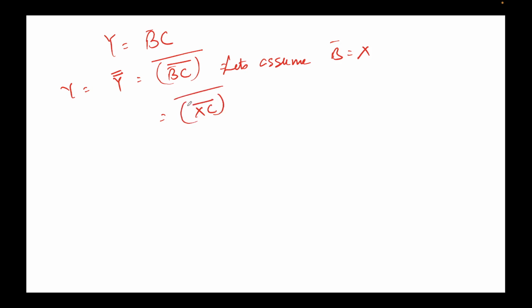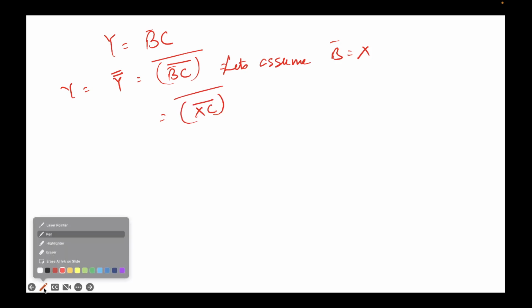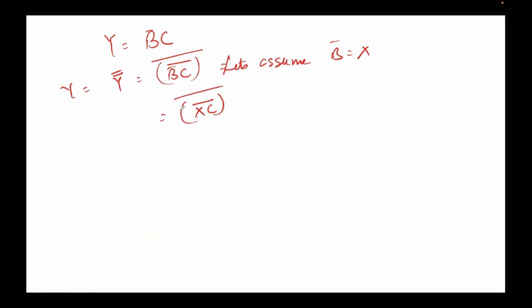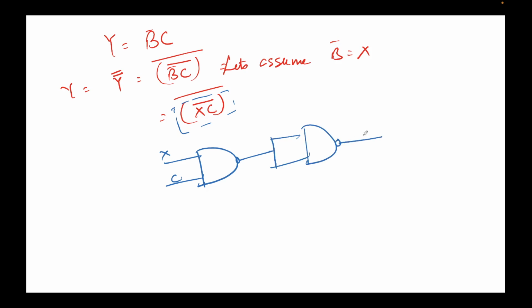Now note that this internal thing is nothing but your NAND gate, right? So I can create a NAND gate using this. One input is X, the other input is C. So I get this internal thing, and then there is a bar on the whole of this. So how do we create a NOT gate? We simply feed the same value to both the inputs. So using this we have now gotten Y equal to B bar C.